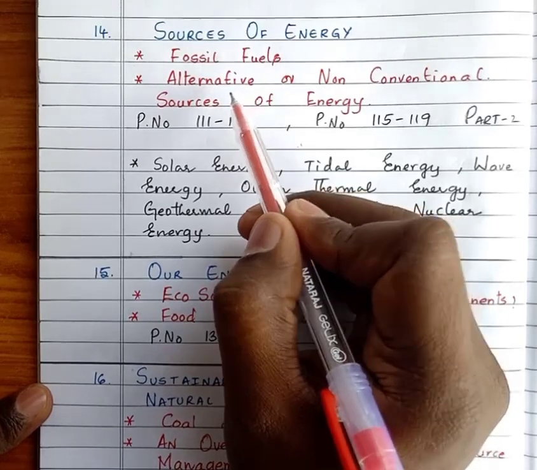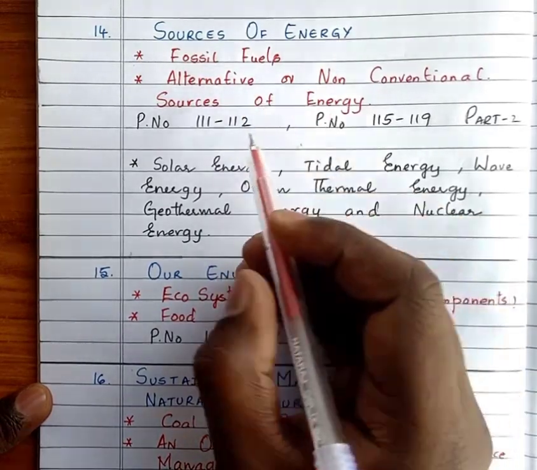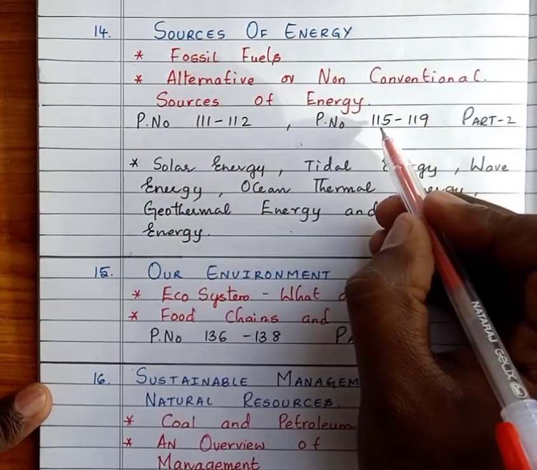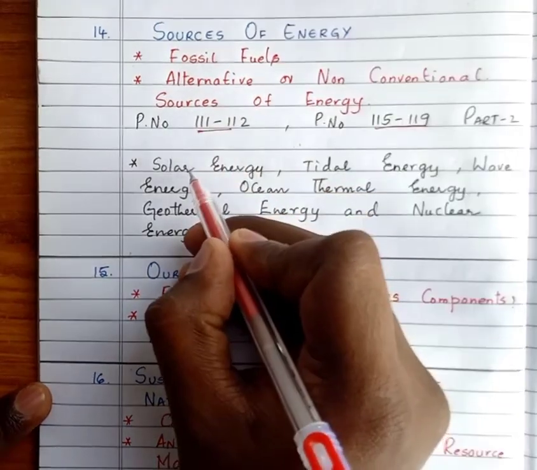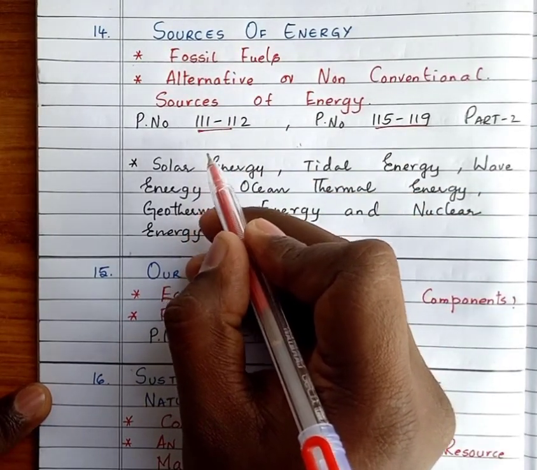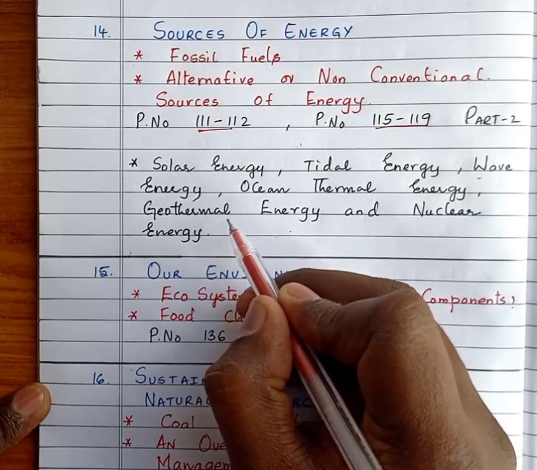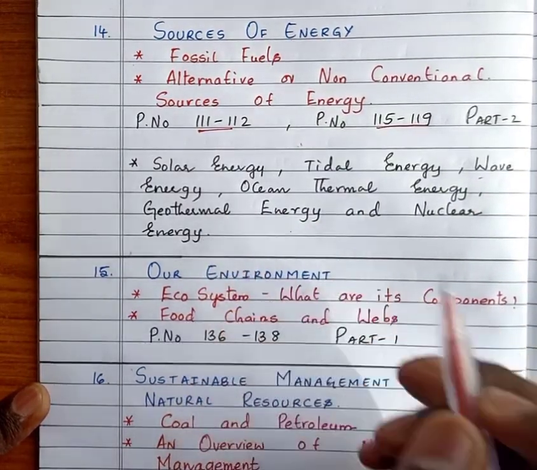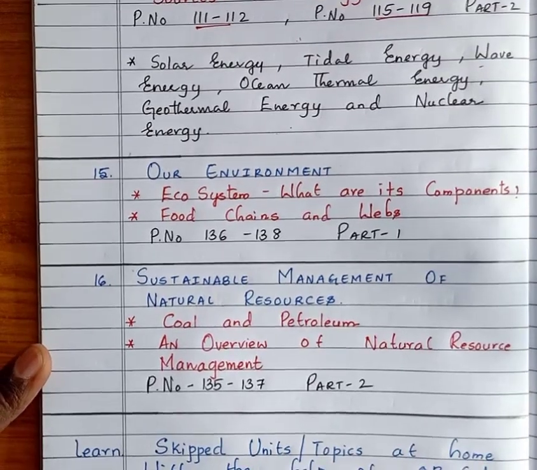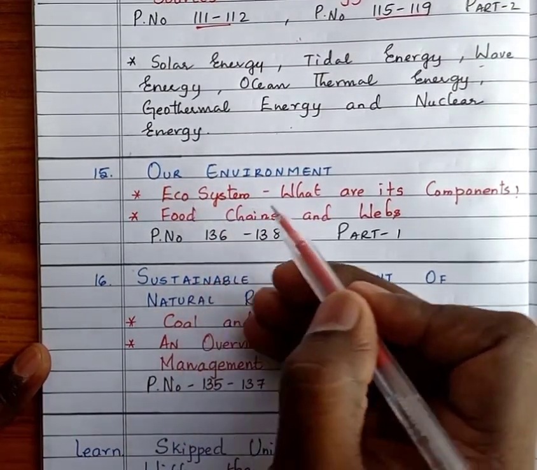Next, sources of energy: the topics fossil fuels and alternate or non-conventional sources of energy, that is from page number 111 to 112 and 115 to 119, have been deleted from the part 2 science book. That is solar energy, tidal energy, wave energy, ocean thermal energy, geothermal energy and nuclear energy have been deleted.